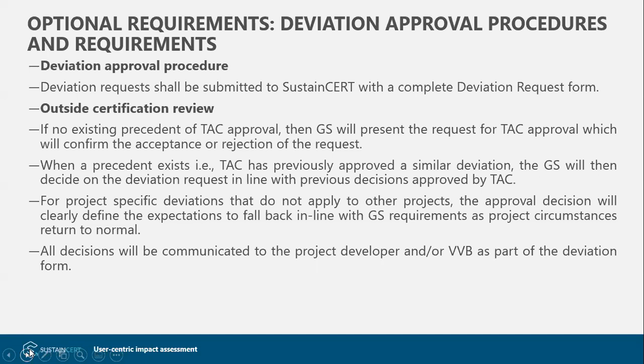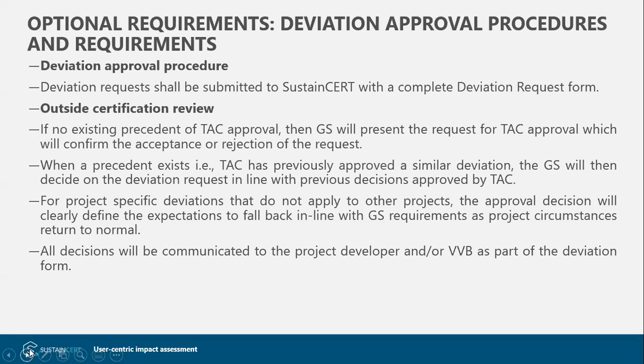For project specific deviations, the approval decision will again depend on the type of deviation and the impact of the deviation, and will define the expectations as to how the project should proceed, and maybe revert to its original plan.